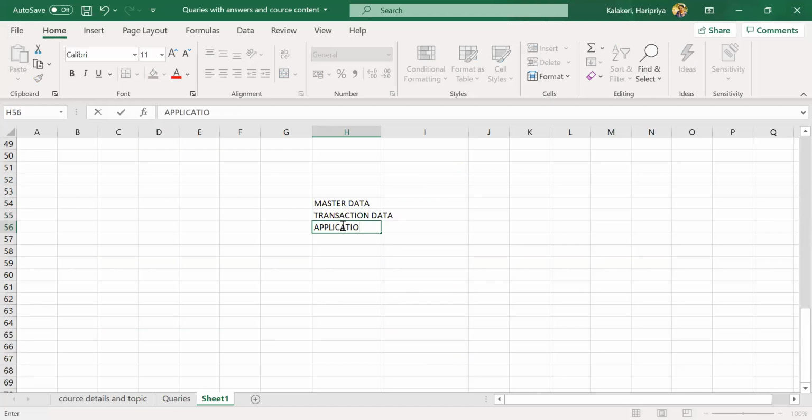Application data. Or else configuration data, you can say. Transaction data means what day-to-day end users are using, right? In all companies, this is transaction data. Creating purchase orders, interacting with different vendors, receiving goods, everything. Okay. In the P2P cycle, right? These all are transaction data. Okay. Batch management, many things will come.